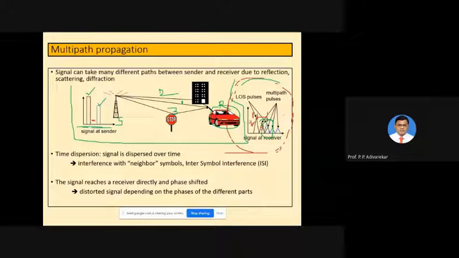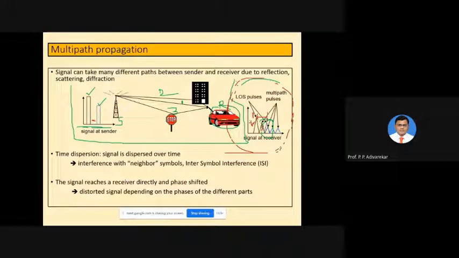You can see the next small blue triangle, and then one more small blue triangle, which is because of the reflection and the scattering. So now the area of discussion here is the coinciding of the third version of the first symbol and the first version of the second symbol. This coinciding is known as inter symbol interference. Okay, so this is interference with the neighboring symbol which is not desired, and for that reason we have included guard space.